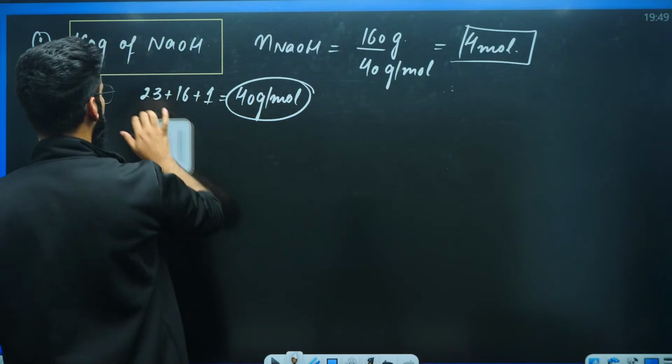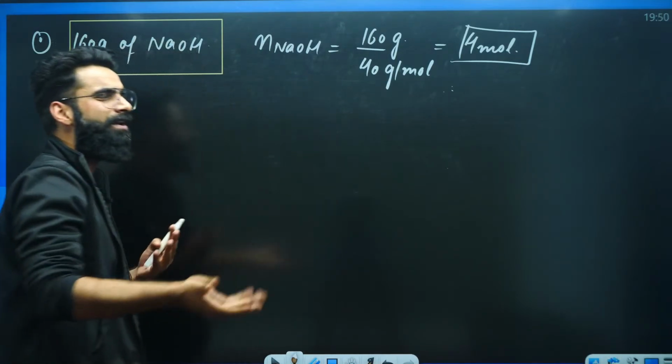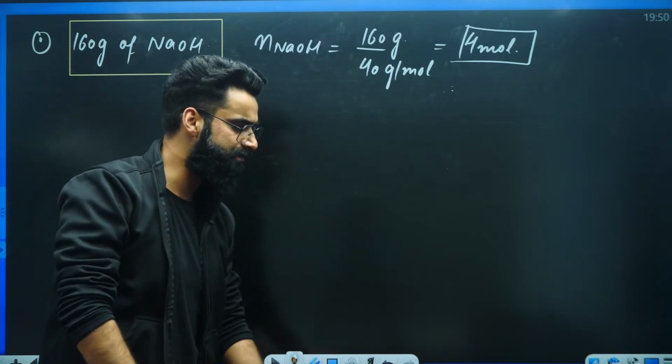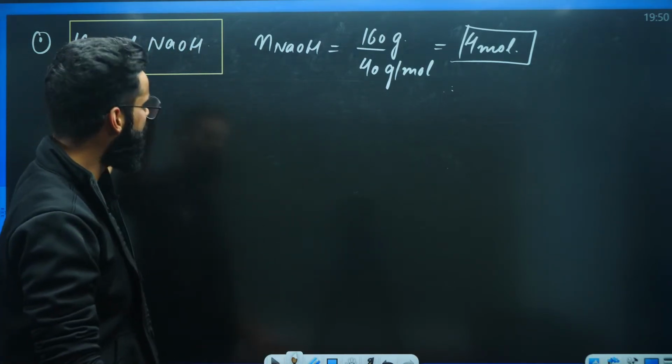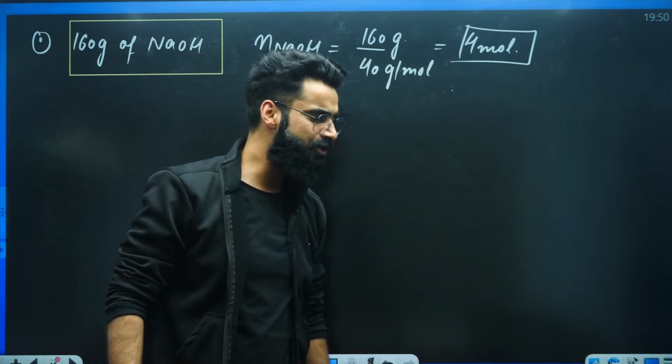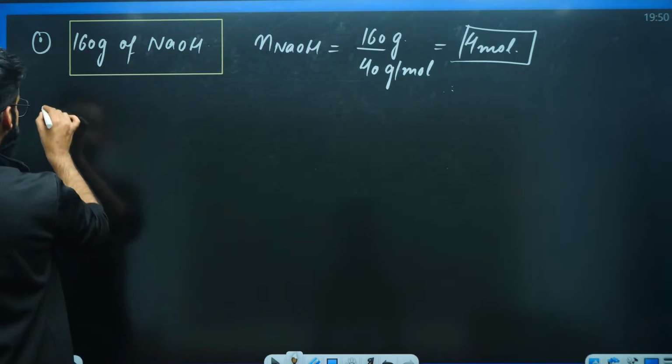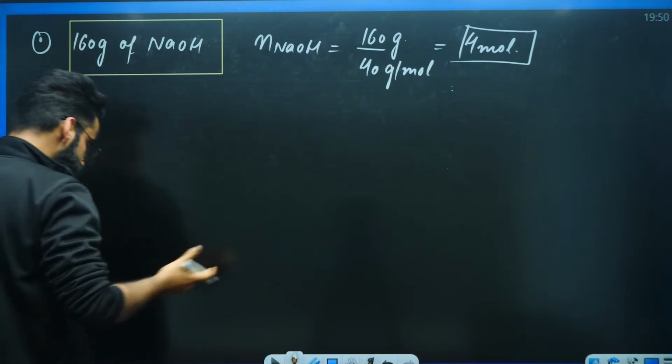If you want to say you have got 160 grams of NaOH in the container, or you want to say we have got 4 moles of NaOH in the container, the choice is all yours. You can talk in terms of grams, or you can directly talk in terms of moles. No issues at all. Yeah? For example, I'm writing a statement.